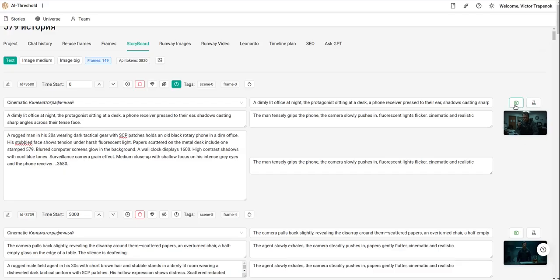So after first generation we do not have the images yet. I can click here to generate the image. I will use the Leonardo API to generate image, small preview or big preview.